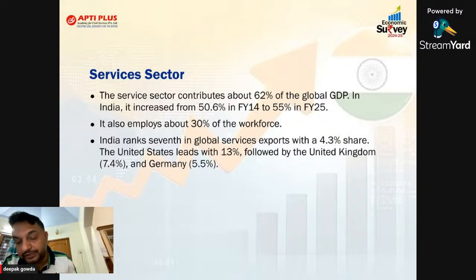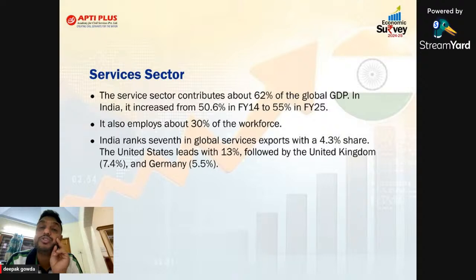Now, within the industry, we have the manufacturing sector, and second we have the service sector. As we know, in India the highest contribution to our economy comes from the service sector only, almost 62% to global GDP, and for India almost 55%. But the problem with the service sector in India is that it employs only less people, almost 30% in India, sir. As we know, the agriculture sector, next chapter, contributes just 14 to 15% to the GDP.